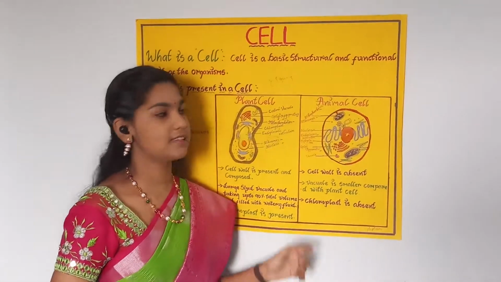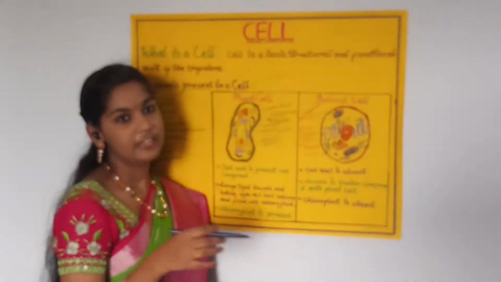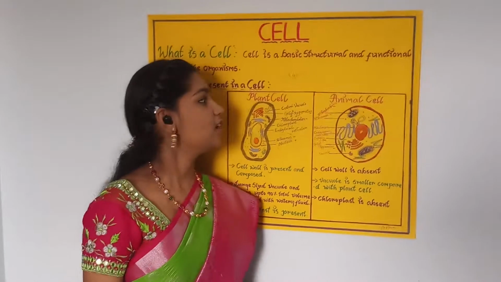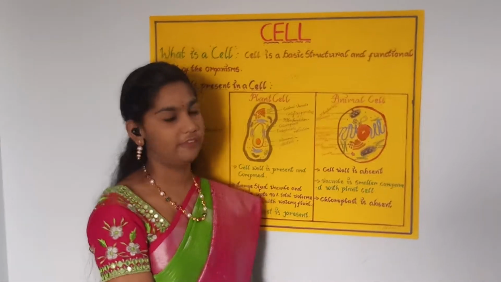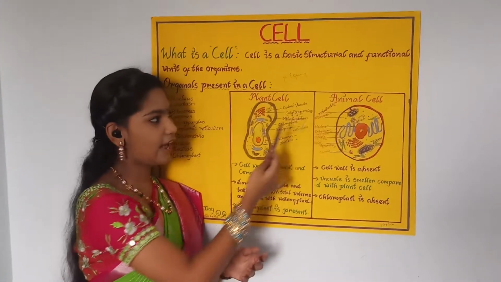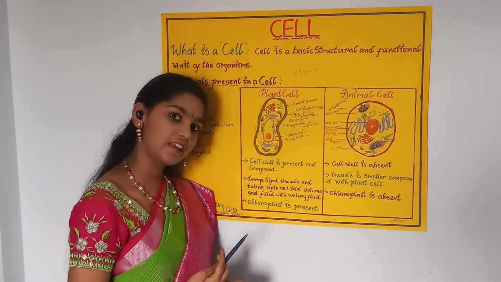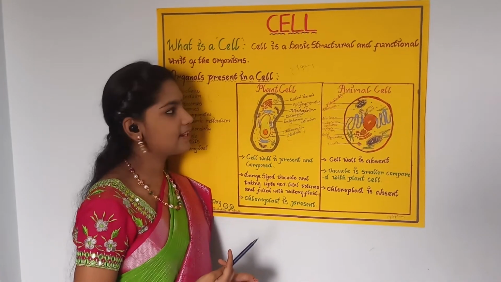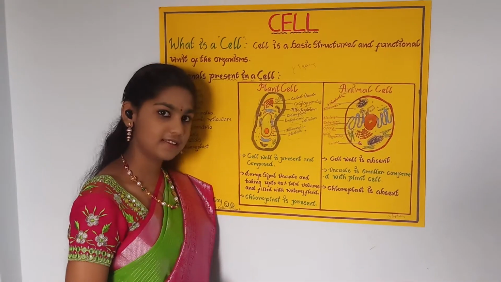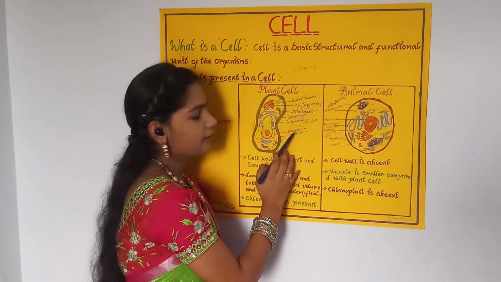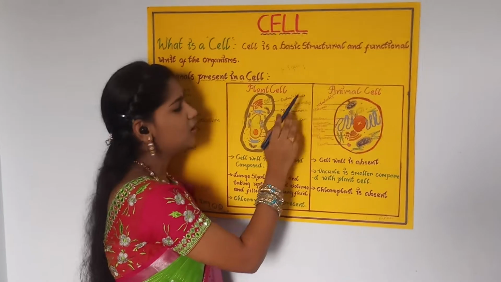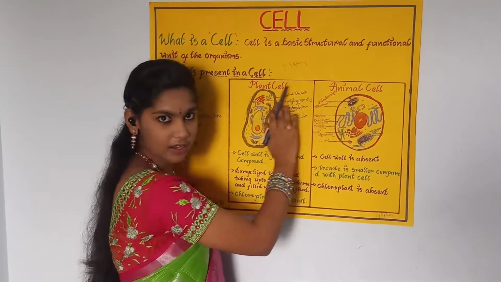So now let us discuss a plant cell and an animal cell. Our human body also contains a number of cells. If there is no cell, there is no life. So first we'll discuss a plant cell. In a plant cell and an animal cell, there are some similarities and some differences. First of all, we'll discuss the similarities. The similarities between a plant cell and an animal cell are the nucleus, ribosomes, endoplasmic reticulum, mitochondria, and Golgi apparatus.